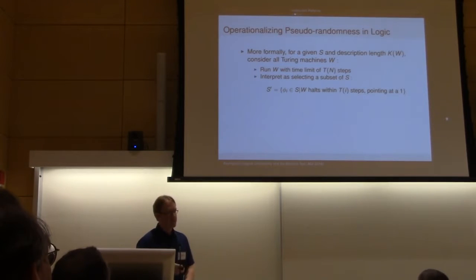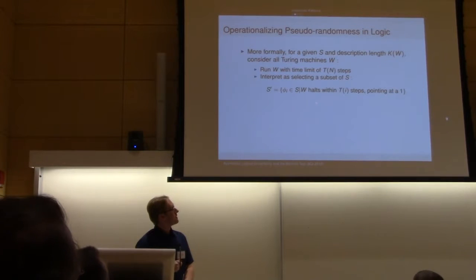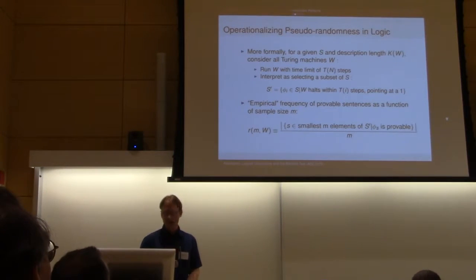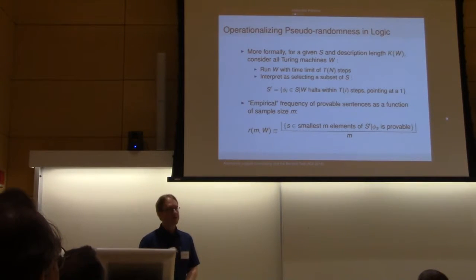And in a similar way to what we did before, we'll just give it a time limit, and then if it halts at a 1, then that will be considered part of our subset. And so we can define an empirical frequency of the true sentences in the subset by looking at the smallest m members of that set. We'll get a frequency of which of those turn out to be true. Okay, and the claim is we can use this to test the larger sequence, of which this S prime is a subset, for pseudo-randomness.